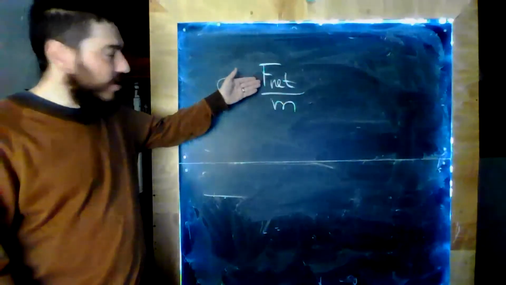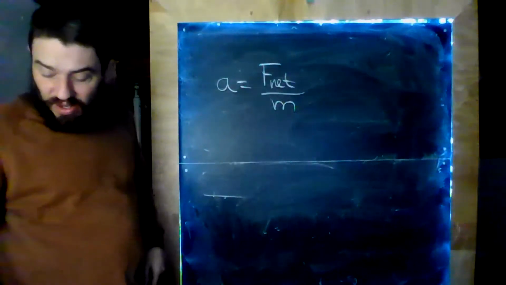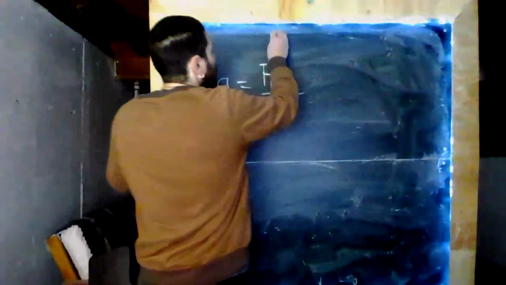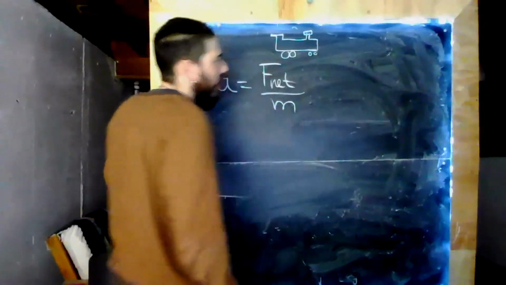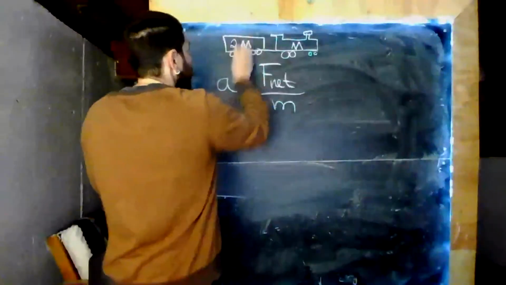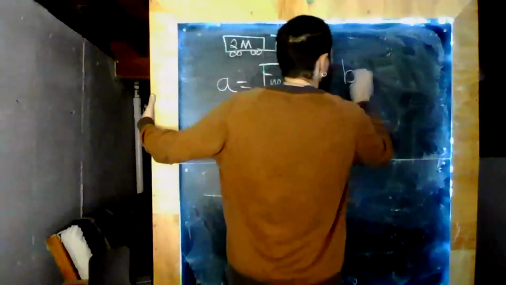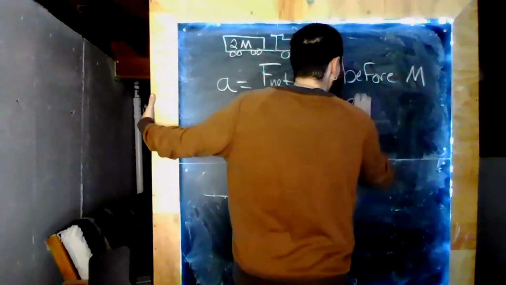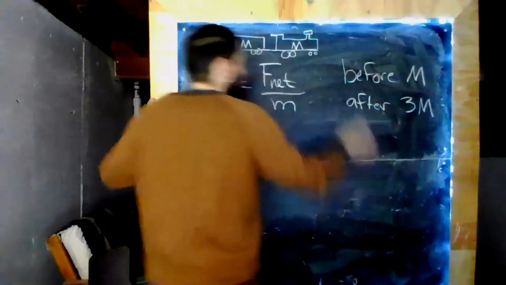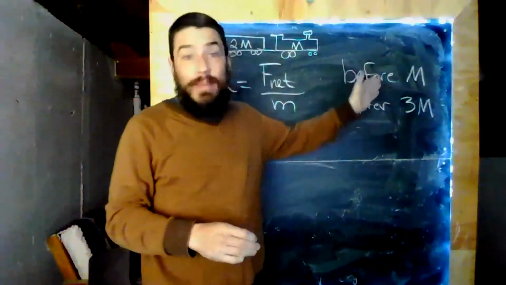Acceleration is proportional to the force total over the mass. With the engine on its own, it can achieve an acceleration of 9 meters per second squared. So here's my train engine, and it has a mass of m. We're going to hook that to a train car, which has a mass of 2m. So, before the mass was m, after, the total mass is 3m, right? Because we've got the train plus the train car. So we have 3m afterwards and m before.